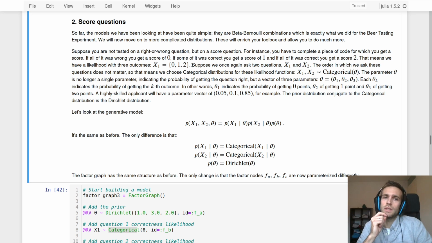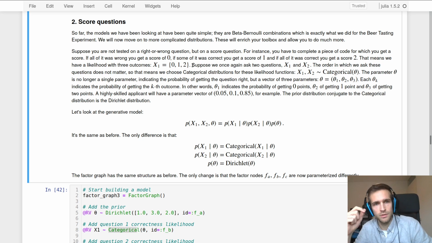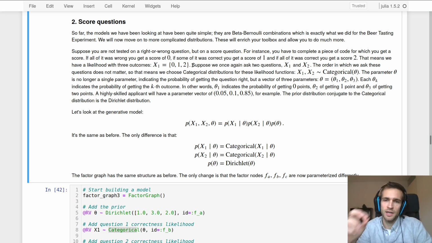And so the skill level is no longer a single parameter that indicates whether this person will get a right answer on this score question, but what the probability is that he or she gets a particular score for that question. And you want to hire people that have a high probability of getting the largest score.